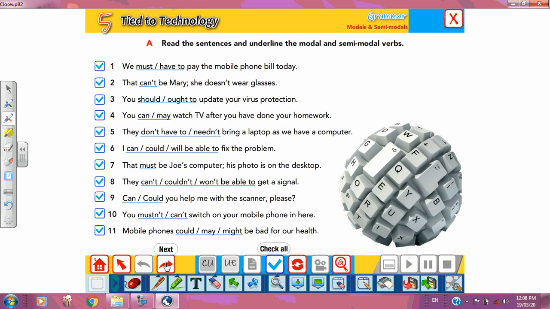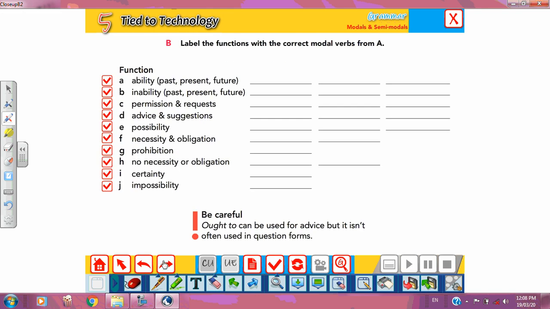Now let's go to exercise B. You are going to tell me the function of each model in exercise A. Which of the models that we have in A talked about ability, past, present, and future? Past, we have could. Present, we have can. And the future, we have will be able to. In the future, I will be able to drive a car. In ability, we also have can't, couldn't, won't be able to.